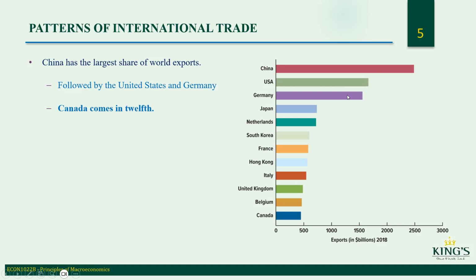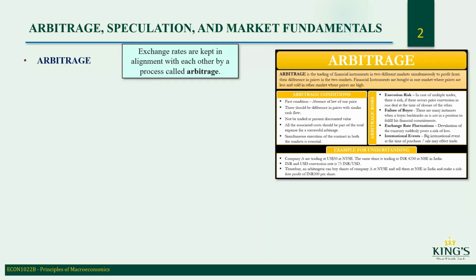They have exported a lot of goods. If we can export more in Canada, our economic growth will grow. So the 8 largest export nations account for 47.4% of world exports. So China, US, Germany, Japan, Netherlands, South Korea, France, Hong Kong, all 8 of those countries account for almost half of the world exports. So arbitrage.